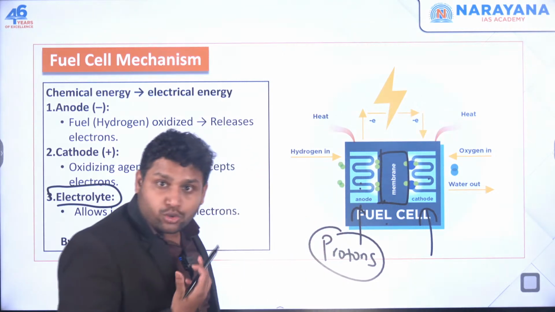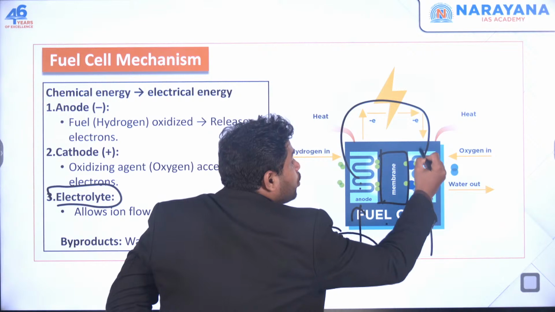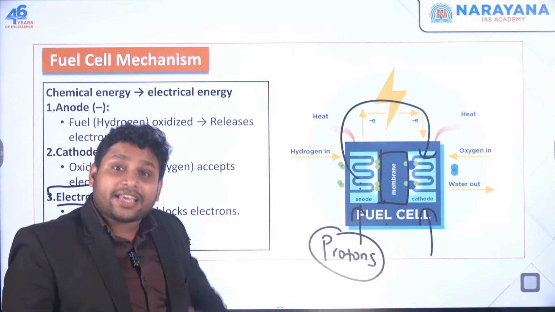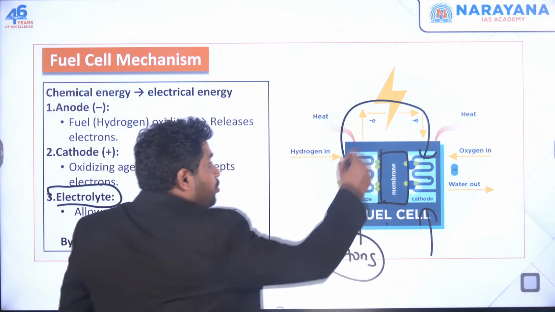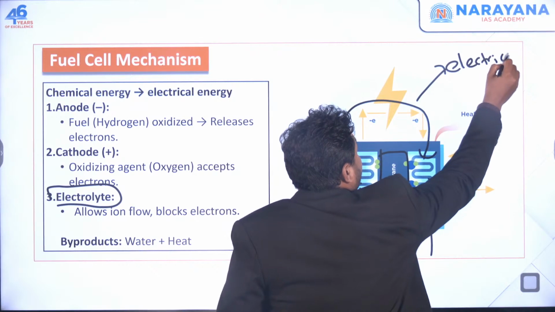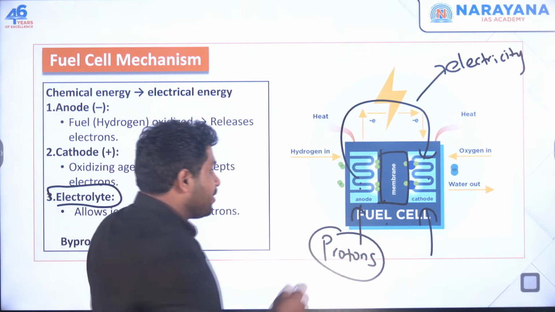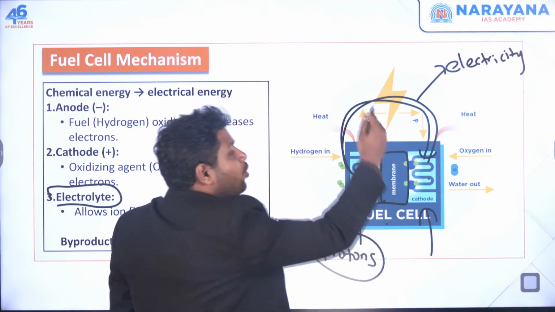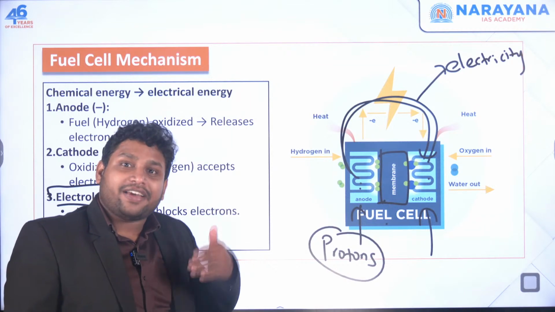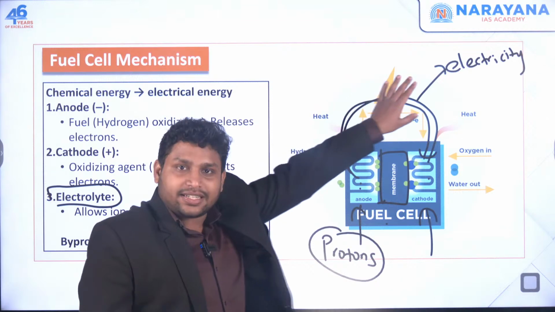So what will the electrons do? They have to find some route. So they will make their own route. They will go in this direction. They will not use this membrane. They are making their own path. Now this path is itself your electricity. I told you, when electrons move, that movement itself is your electricity. So automatically electricity got generated over here. This is how we say we have converted chemical energy into electrical energy. We got electricity.